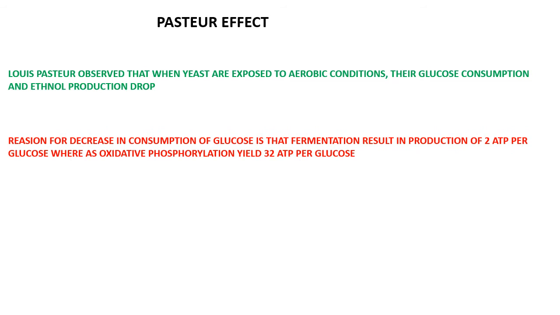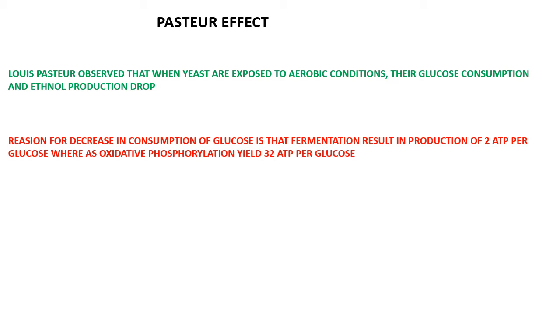Louis Pasteur observed a very interesting fact about glycolysis. He observed that under aerobic conditions, glucose consumption and ethanol production drop. This is because complete oxidation of glucose under oxidative phosphorylation yields 32 ATP per molecule, whereas fermentation gives only 2 ATP per molecule.